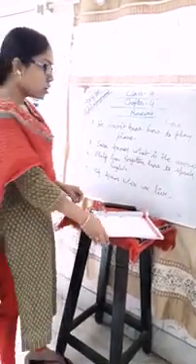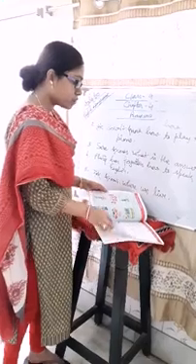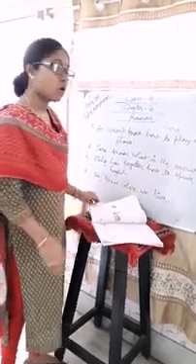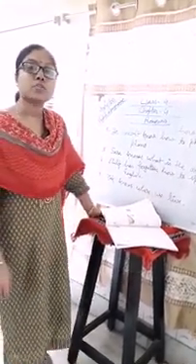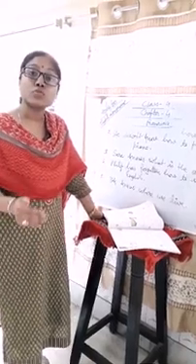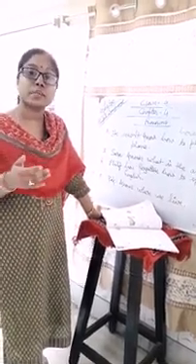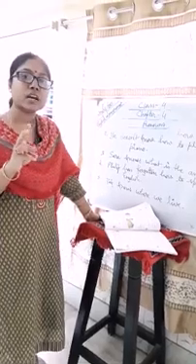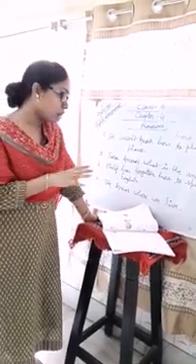So this is the last part of pronouns we have discussed, along with personal pronouns, possessive pronouns, and how to use pronouns in the subject and predicate part. After that, the relative pronouns; only three are given in your book, so only three we have discussed.